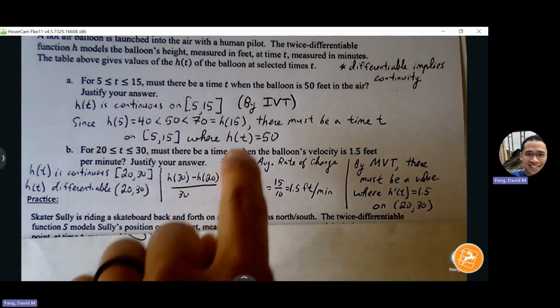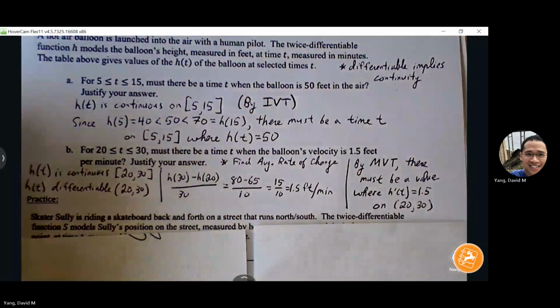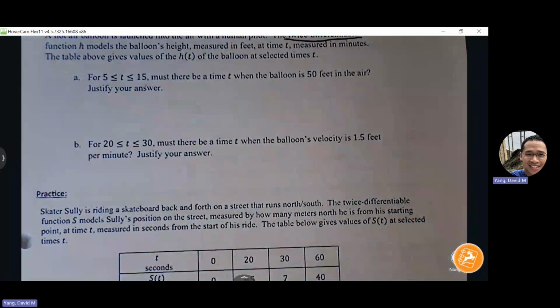Okay, so we see the distinction between IVT and MVT. With IVT, you're trying to guarantee a specific value that is given to you, and then mean value theorem is asking about the rate of change. Can I guarantee a rate of change off of that data? Okay. Let me skip a few of these because we'll come back to it, but I want to hit the main points.